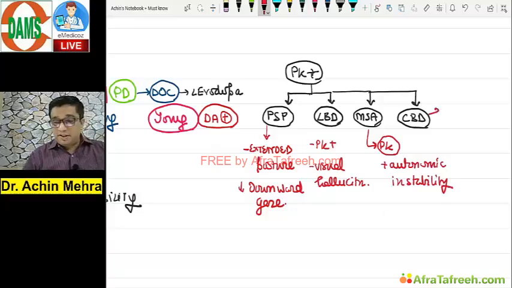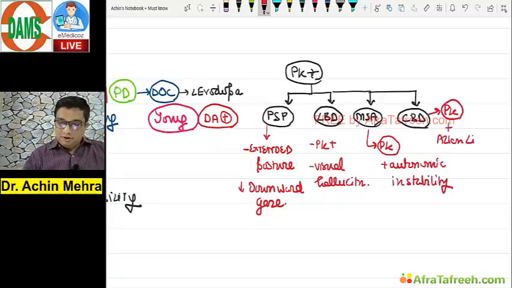Corticobasal degeneration patient came to me with Parkinsonism, right? Along with what? The alien limb phenomena.